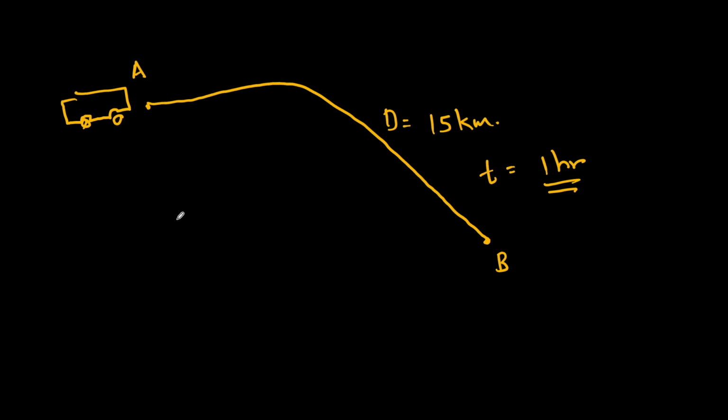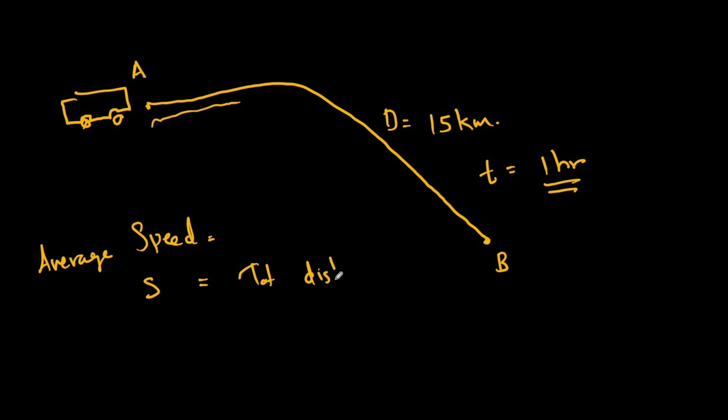The traffic was huge. Suppose initially it was going well, but later on, as the route changed, the traffic became heavy, and it took more time. Overall it took 1 hour to cover a distance of 15 kilometers. So here what is the average speed? Average speed S is given by the total distance divided by total time.